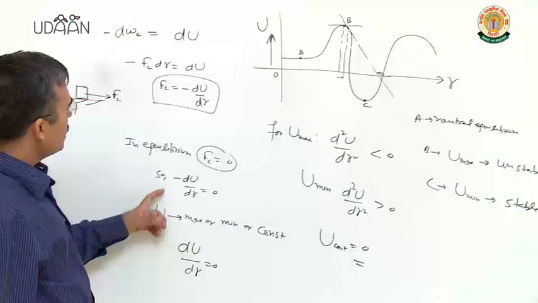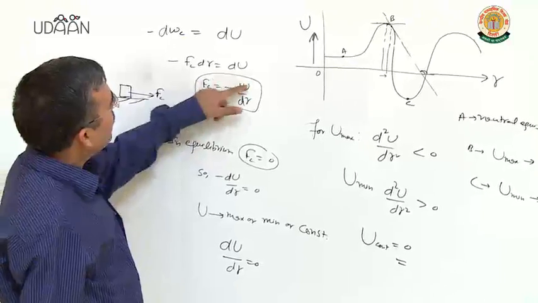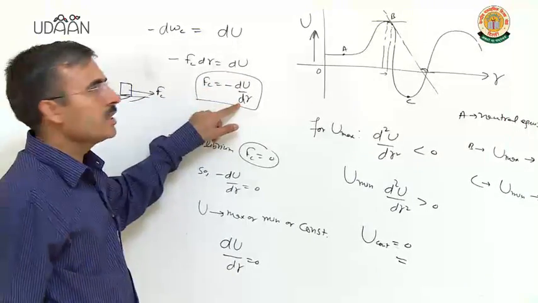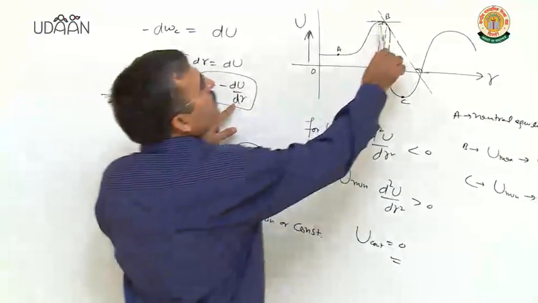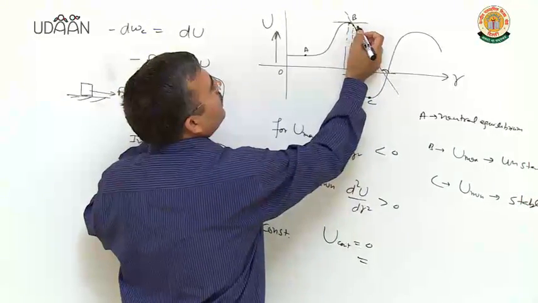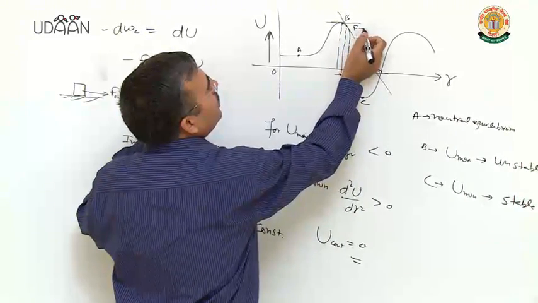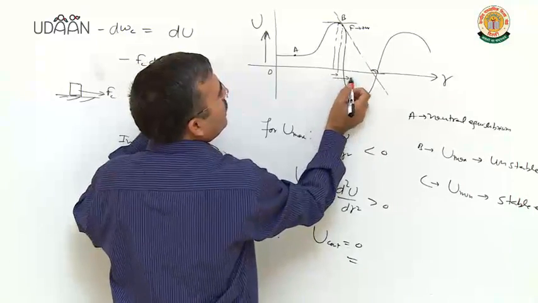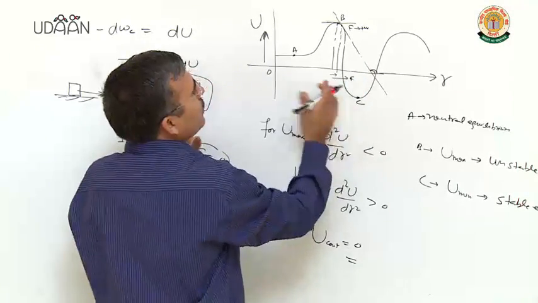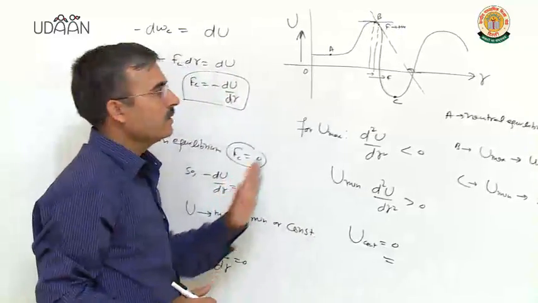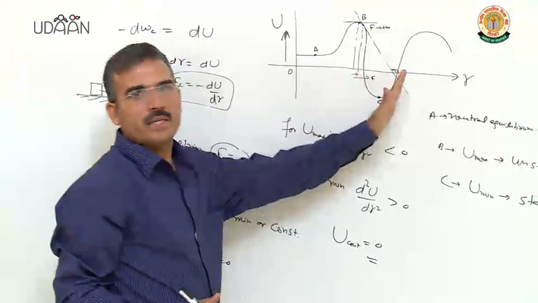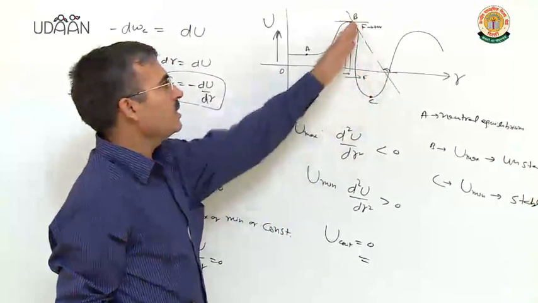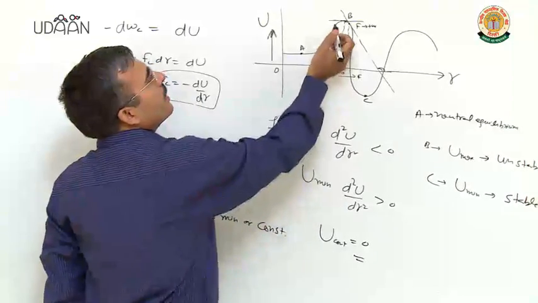But force is negative of the slope of the potential energy graph, so force will be positive this side. F will be positive, so force is also acting this side, so it will not come back. It will go this side. So it is unstable equilibrium position.